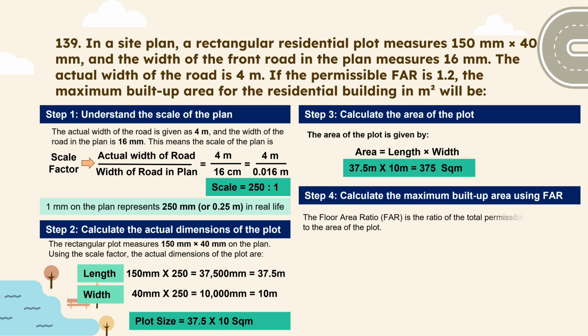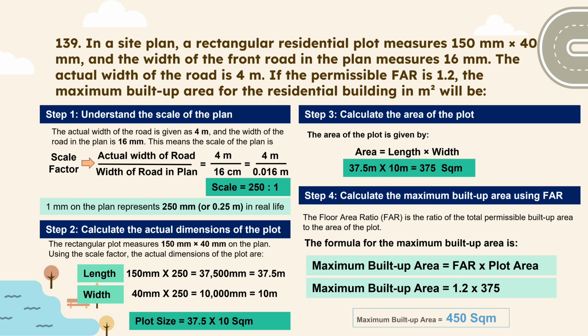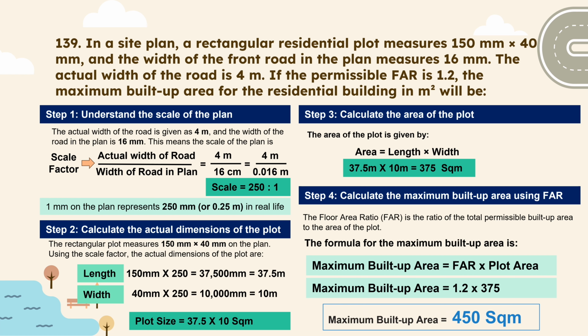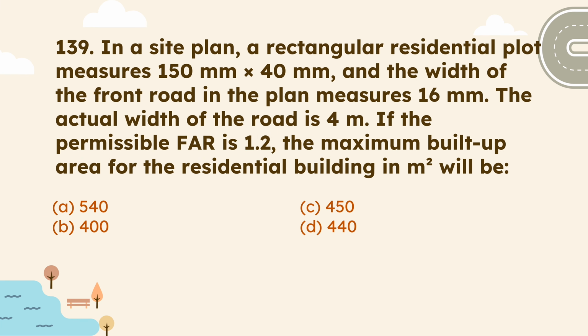And our last step will be to calculate the maximum built up area using FAR. The formula for maximum built up area is equal to FAR multiplied by plot area. FAR is 1.2, which is already given in the question, and the calculated area is 375 square meter. On calculating this, we will get the maximum built up area, that is 450 square meter. Therefore, the correct answer of this question is option C, 450.